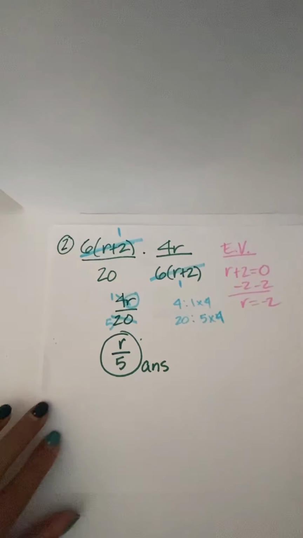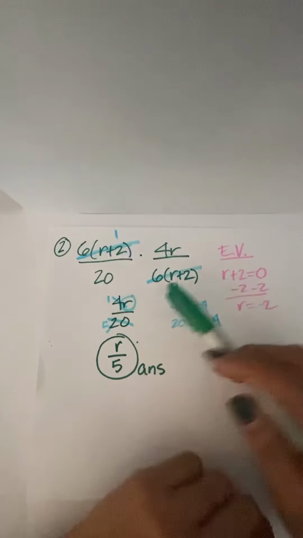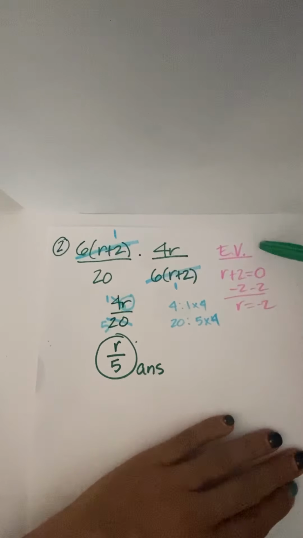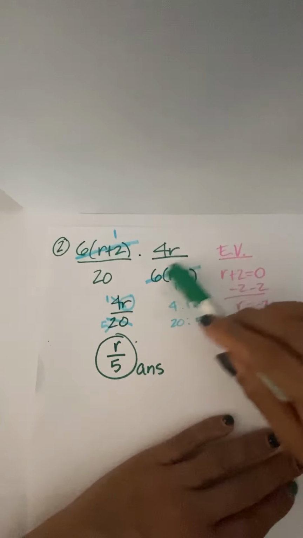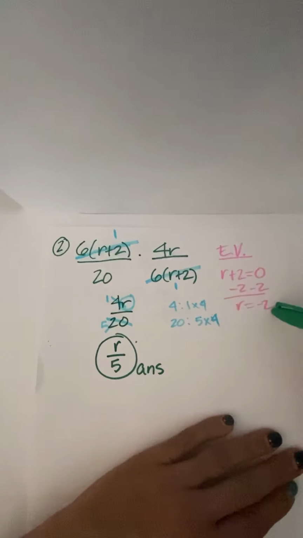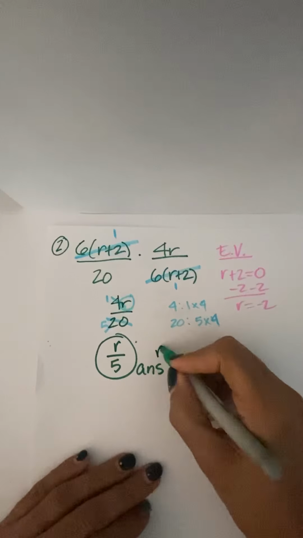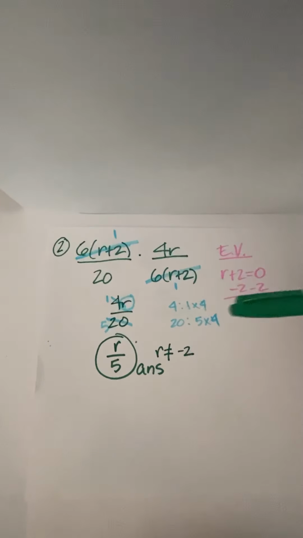Okay, so here is problem number 2. First thing I did was I identified my excluded values. We always do that before we start canceling. All right, so here's my excluded value. It came from this part of the expression, r plus 2. I set it equal to 0, and so r is equal to -2. So that means that r cannot be -2. Now let's go back up here to the actual problem.